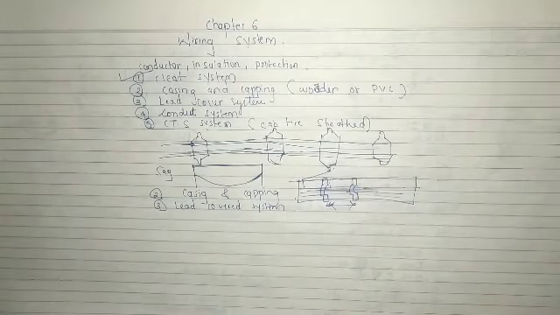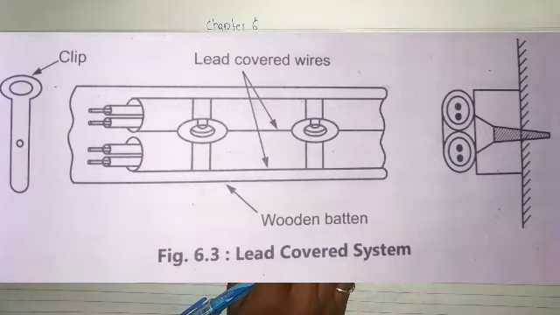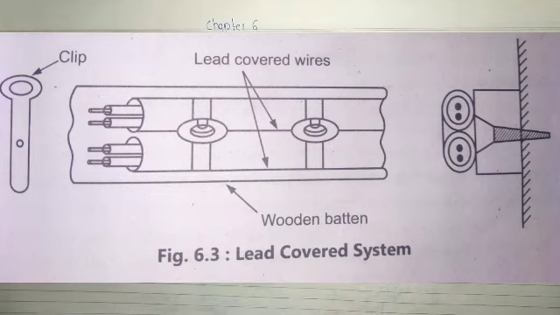The lead sheet must be earthed. So for this lead sheet we should provide earthing, and it must have continuous electrical contact. Why is this done? This is done to avoid electrolytic action due to leakage current, which may damage the lead covering.